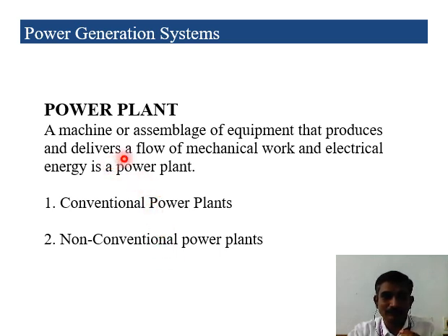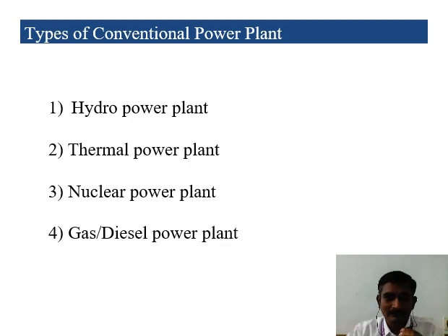So what's the definition of a power plant? The machine or assemblage of equipment that produces and delivers a flow of mechanical work and electrical energy is a power plant. Here the mechanical energy is converted into electrical energy. To get kinetic energy or mechanical energy, we use various energy sources in the power plants. Understand? Then, in the case of conventional power plants, we are using conventional energy sources. The first one is the hydropower plant.